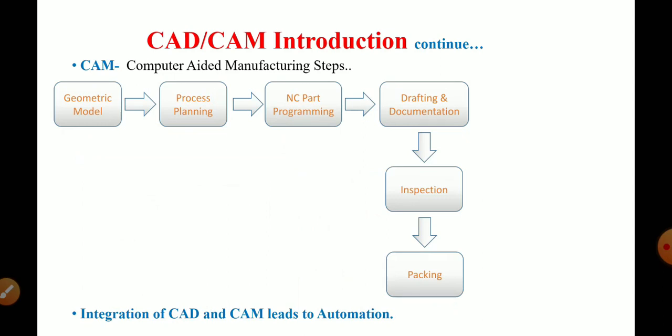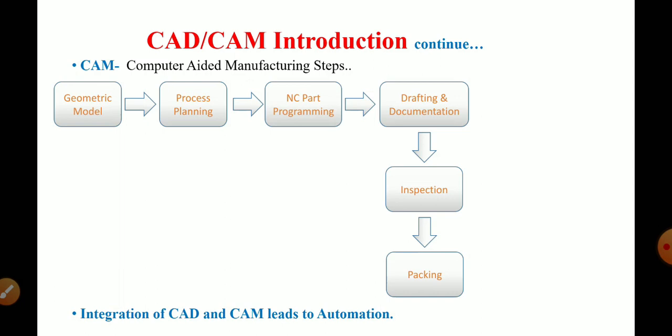Similarly, the CAM, computer aided manufacturing, process steps. First of all, again we have to prepare the geometric model and pass it to process planning. Once the geometric model is prepared, we plan accordingly the manufacturing processes, manufacturing systems and operations required. So process planning is the next step in computer aided manufacturing. Next to that comes NC part programming. According to the various operations, we have to program. Then next is drafting and documentation.